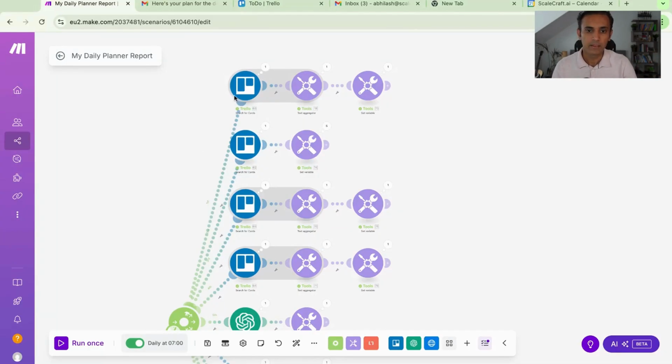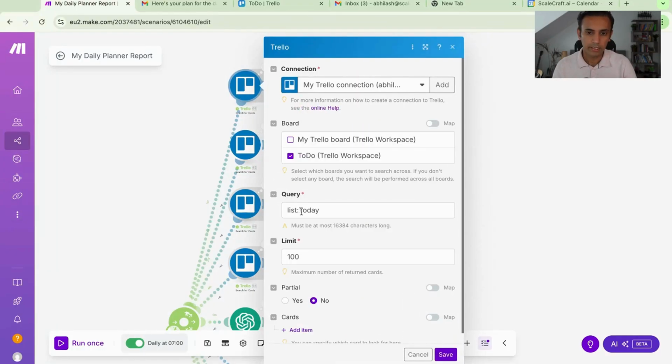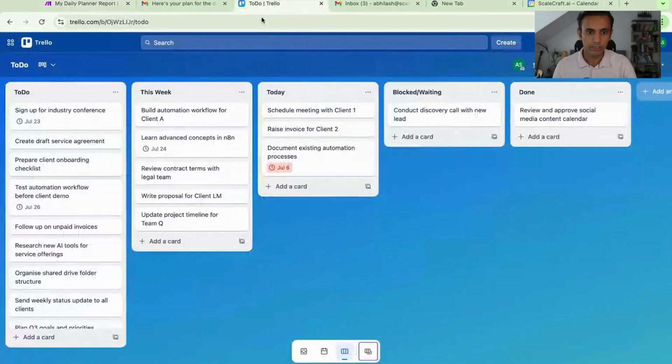So let's now move on to the actual automation, going through each node by node quickly. The first one is Trello. It looks at all the Trello cards. Let me show you Trello first. This is the kind of Trello board that I've set. It's got To Do, which is the big backlog of all the tasks that you want to do. These are the tasks that you want to do this week. These are the tasks you want to do today. And if there are any blocked tasks or tasks which are done.